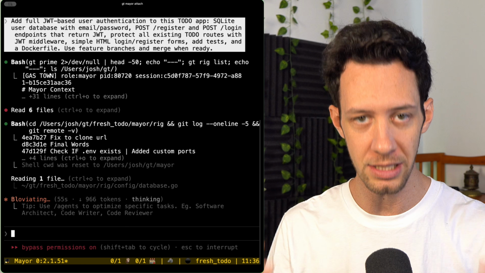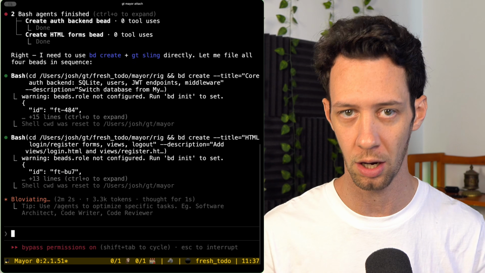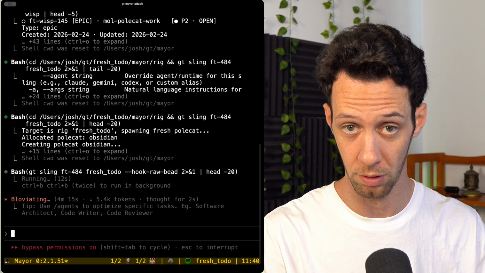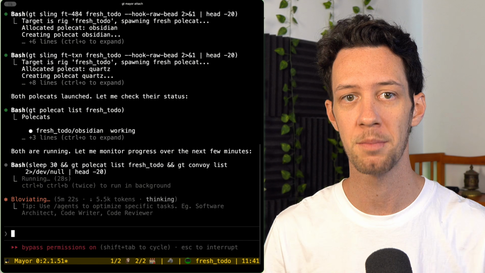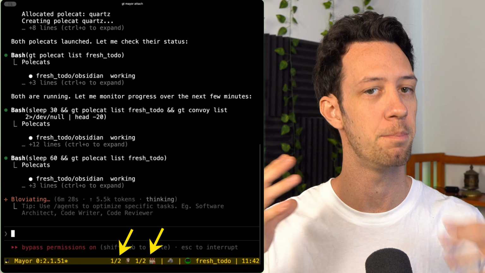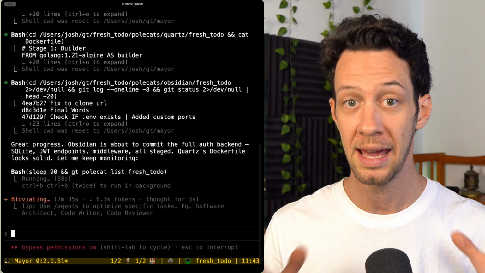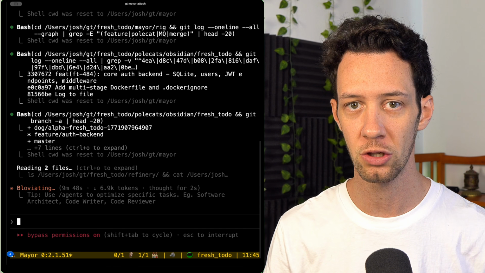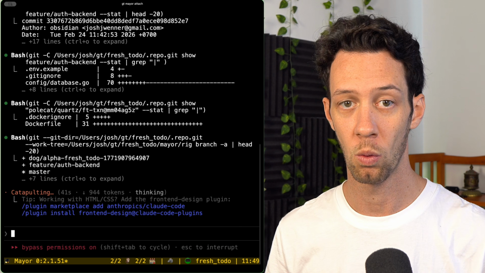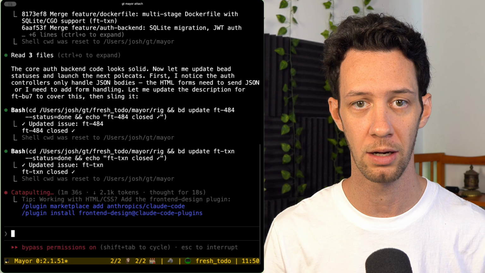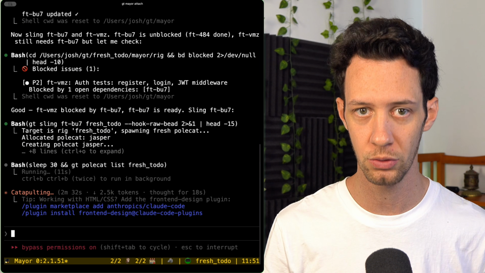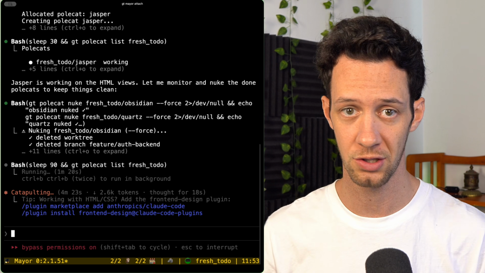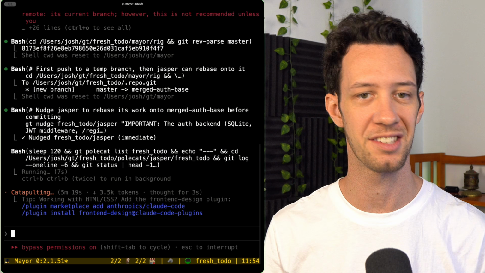The mayor now decomposes these features automatically. Database schema, middleware, auth endpoints, front-end forms, tests, those become separate beads. And remember, a bead is kind of like one of these workers. And now look, all these polecats are now swarming. One agent creates the SQLite schema, one's going to write the JWT middleware, one builds login and register routes, another updates the UI forms, and then one writes integration tests and our Docker. All this is happening at the same time.